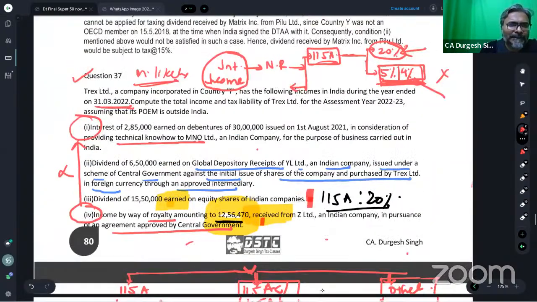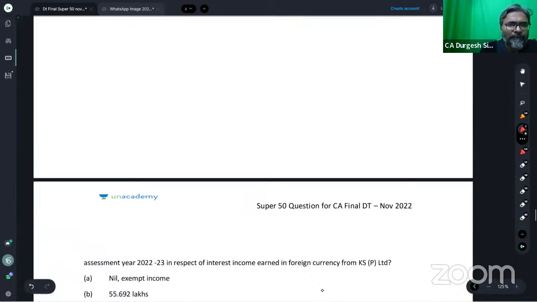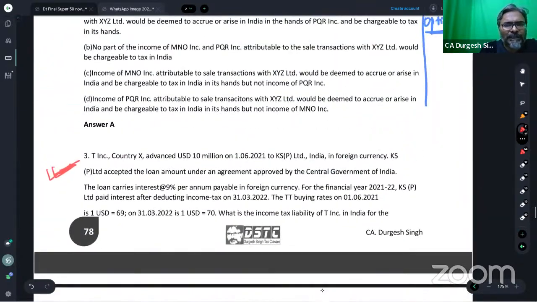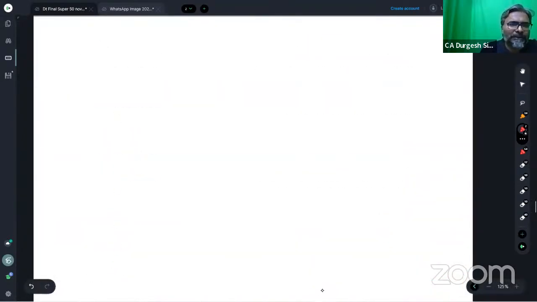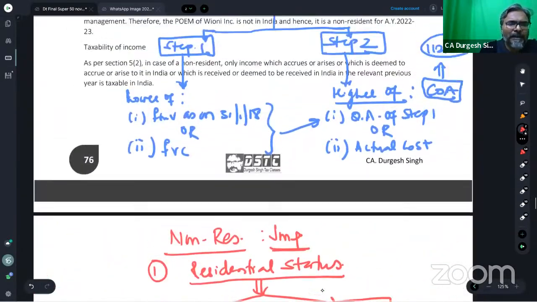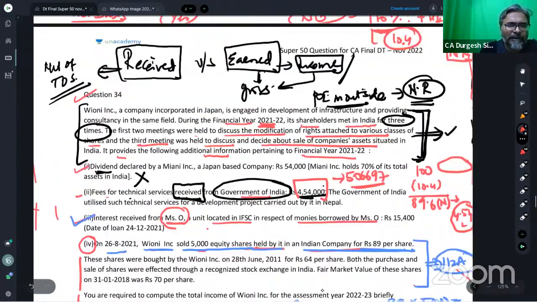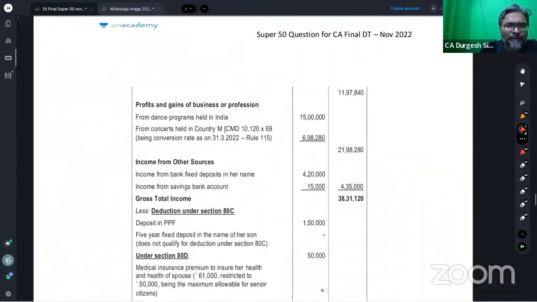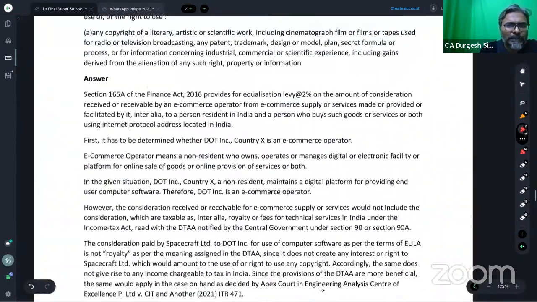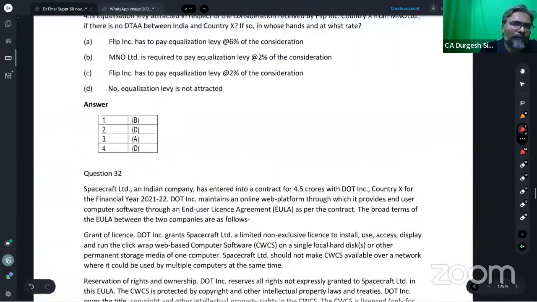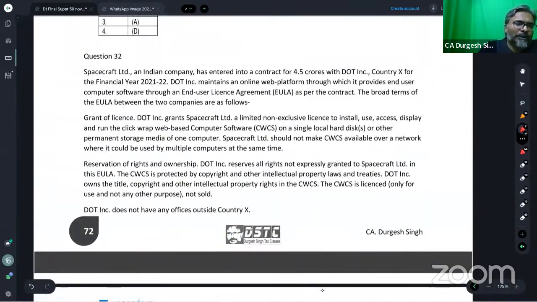Now, students, with this one, we go to one of the most important case studies, and I expect you will remember me for that if it comes in the examination. This is the beautiful question, Question number 32. This was there in the last attempt RTP also, based on a Supreme Court judgment.